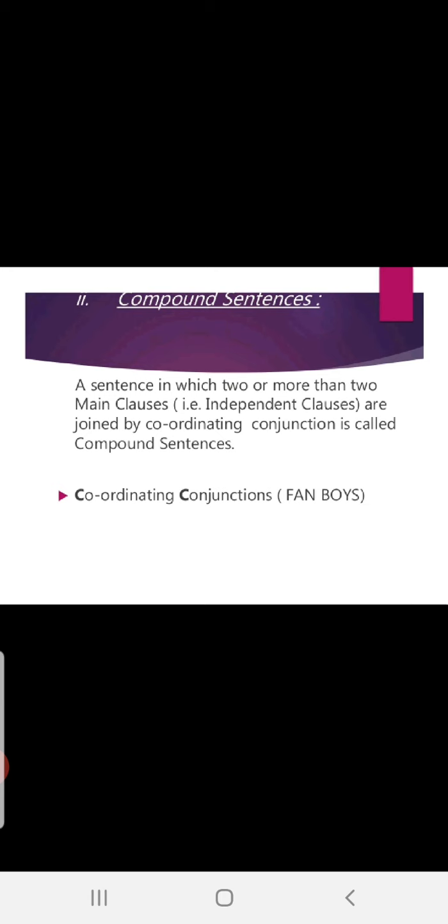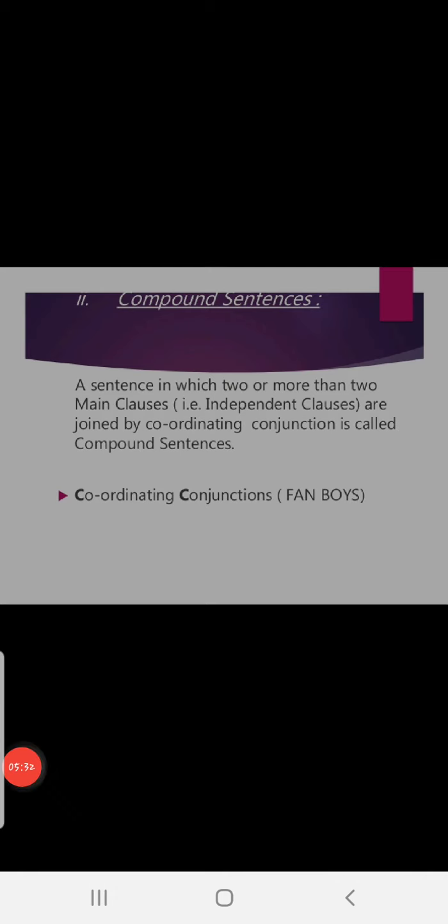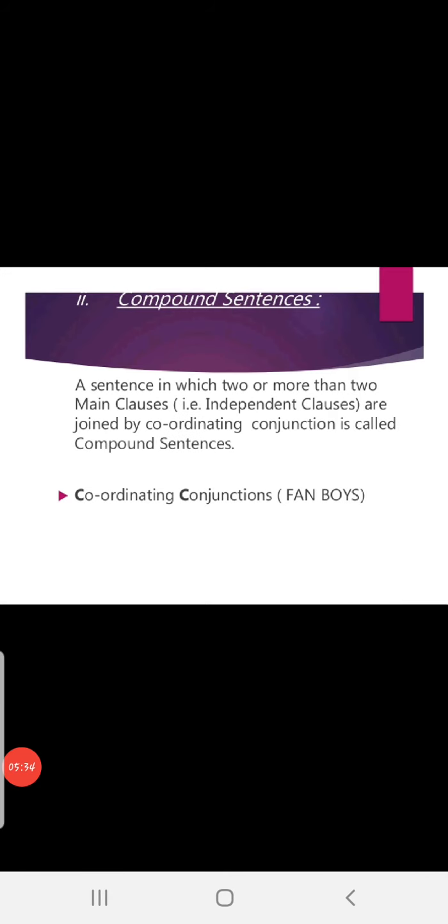See children, compound sentence, it has always two or more than two main clauses. I had asked you to learn what is a clause and what is a phrase, right? So, what is a phrase? A phrase is a group of words that expresses an idea but does not form a complete sentence. Is called a phrase, right? Which does not complete a sentence.